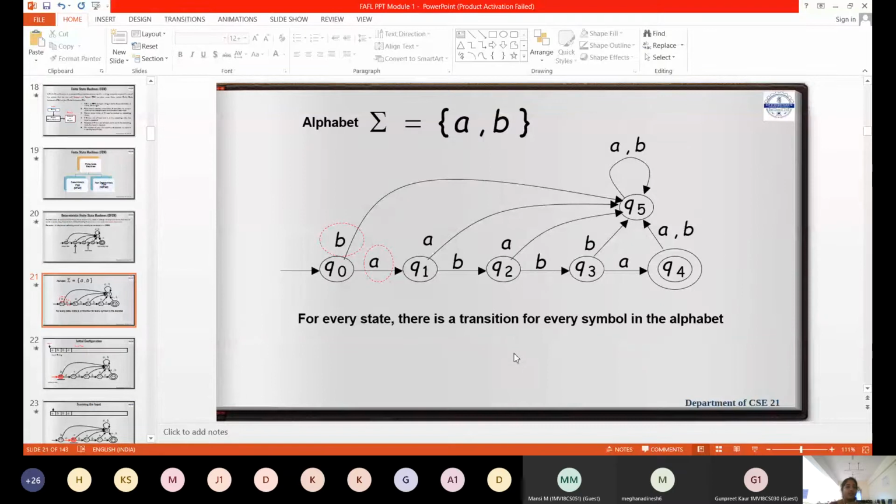Okay, so I just want to tell you what and all. Yes, ma'am. For every state, there is a transition for every symbol in the input alphabet. That is a DFSA, right? Deterministic finite state machine. To represent that, this is a pictorial representation. Looking at the figure, you come to know that sigma, the set of all input symbols, is A, comma B.